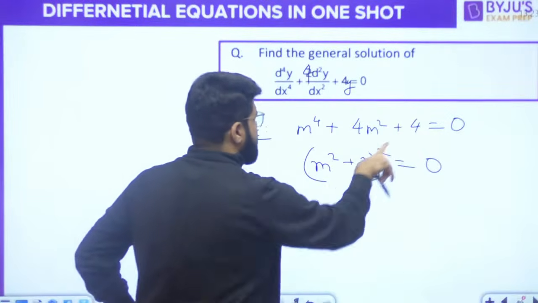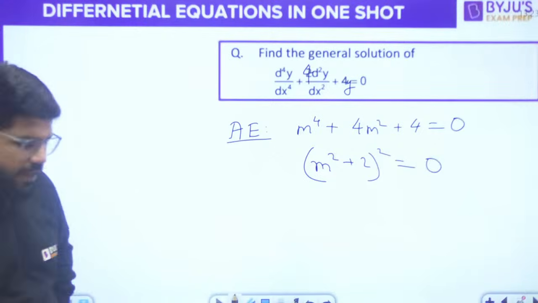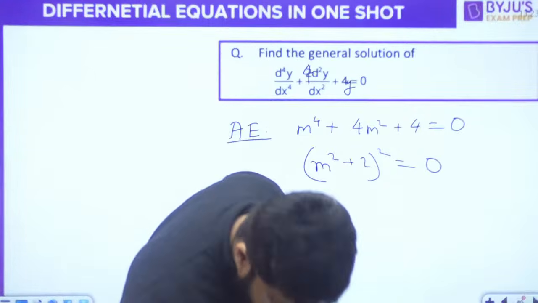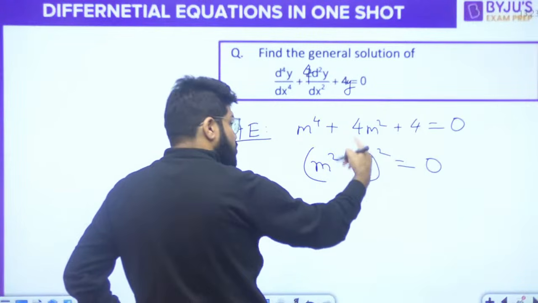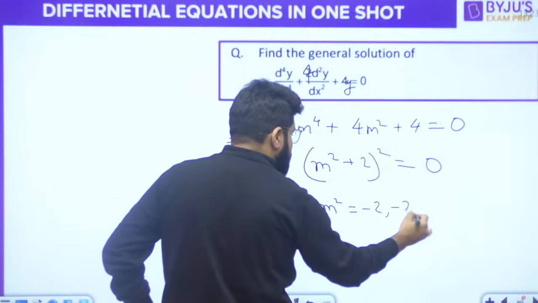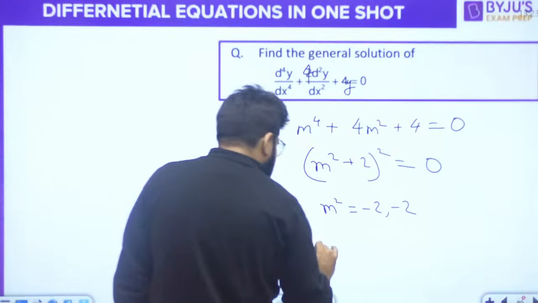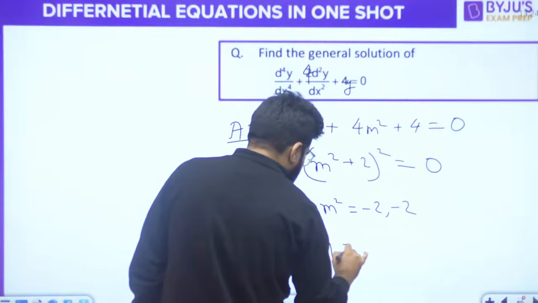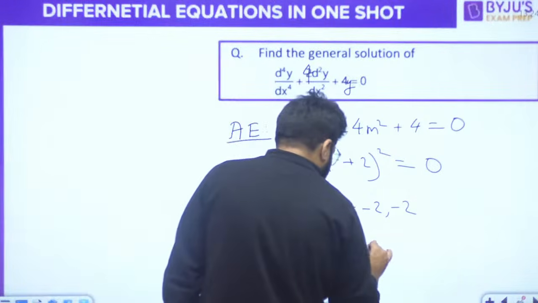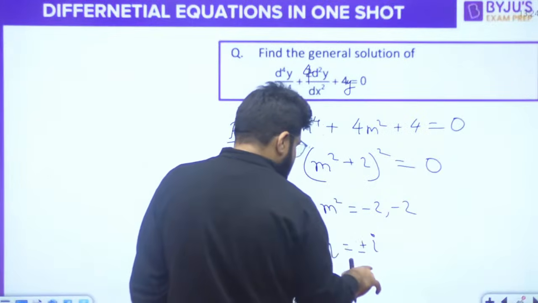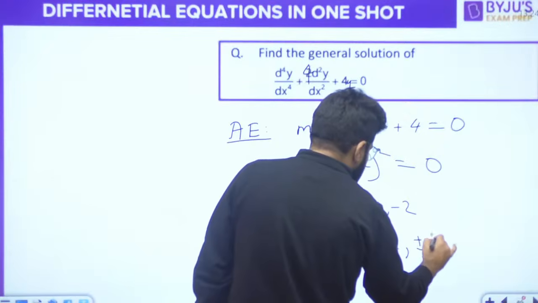It is the identity a square plus b square plus 2ab. Now what should be the value of m square? m square plus 2 whole square is a repeated factor, so m square is minus 2, repeated. M square is minus 2. I want m. What is the under root of minus 2? Under root of a negative number. First of all, under root means plus minus will come. Under root of negative is iota root 2, again plus minus iota root 2.